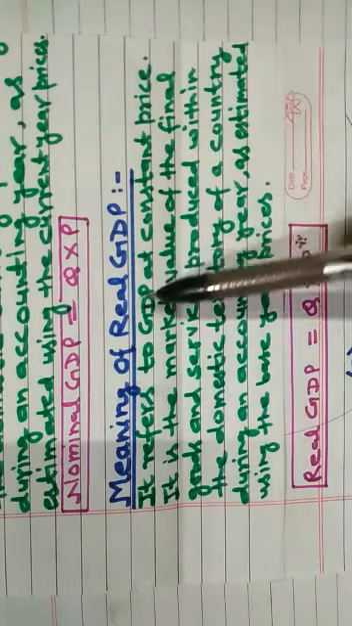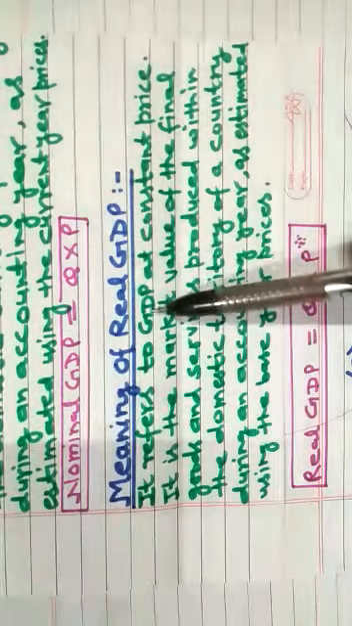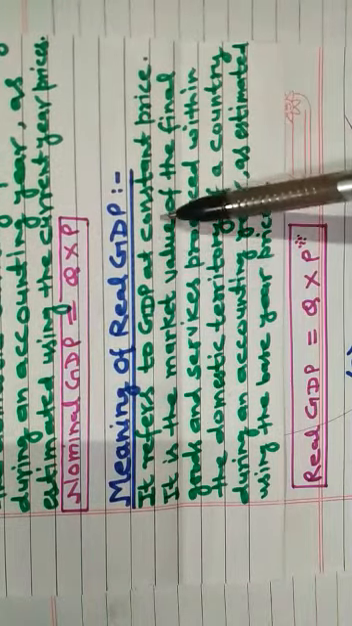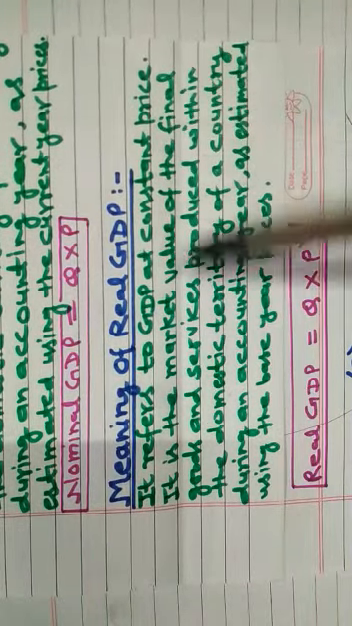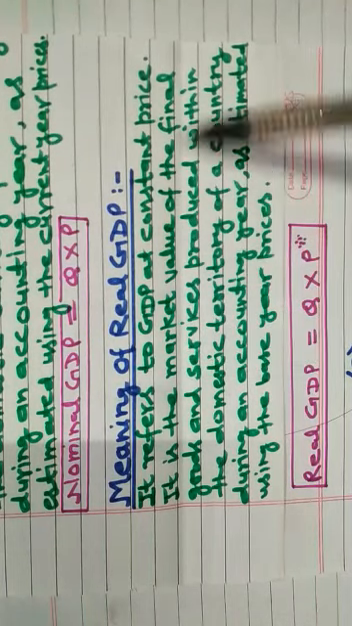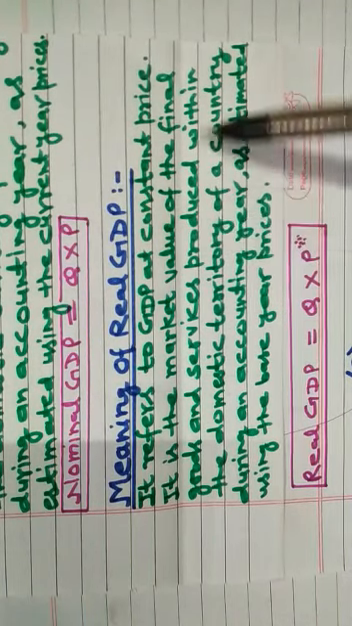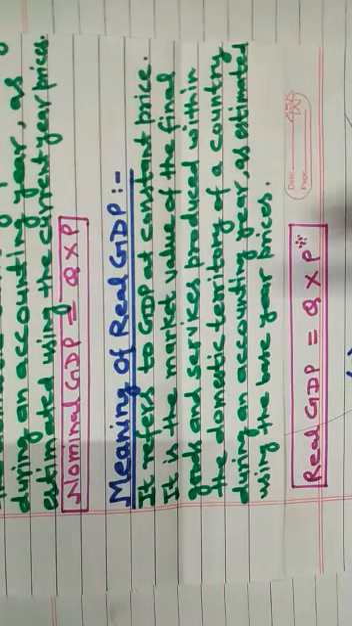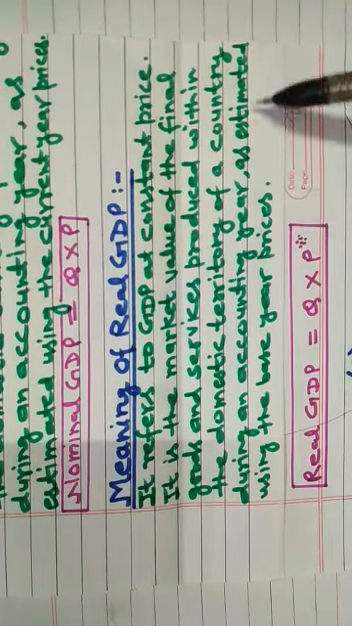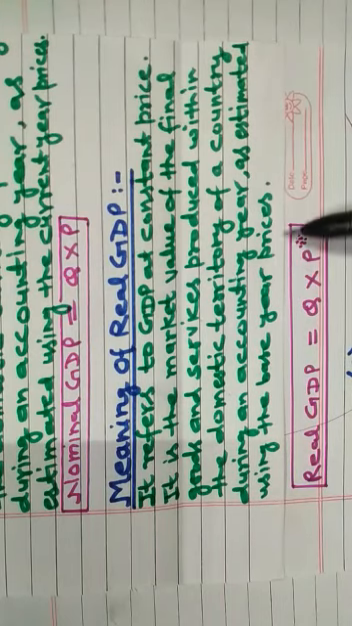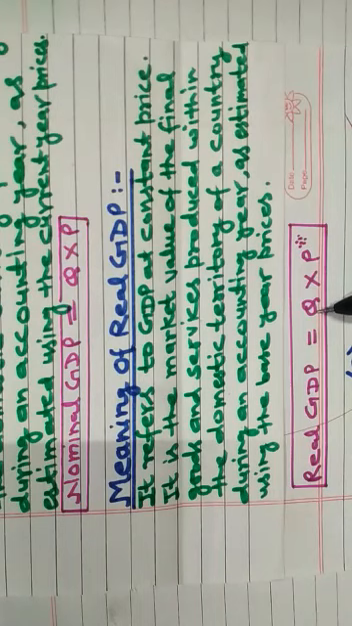So the main point of real GDP is that it refers to GDP at constant price, and it is the market value of final goods and services produced within the domestic territory of a country during an accounting year as estimated using the base year prices. So the formula of real GDP is equal to Q into P star, where Q is equal to quantity of an accounting year and P star is the price of base year.